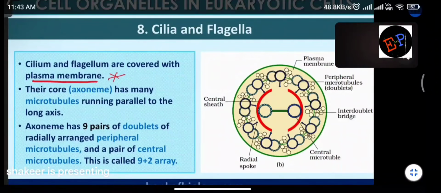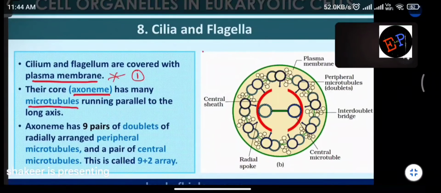How many membranes are there? Single. Only a single plasma membrane is present. So their core has many microtubules running parallel to the long axis. Okay, core. And what is the name of the core? Axoneme. Axoneme has many microtubules. Microtubules means what? Small tubes are present. Inside cilium and flagellum, you can find again small tubes which are running throughout the cilium and flagellum.